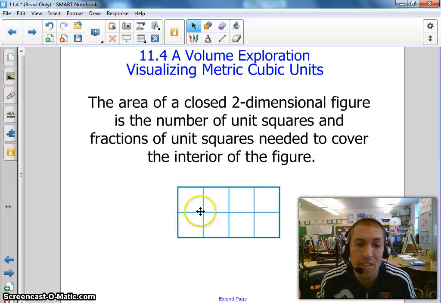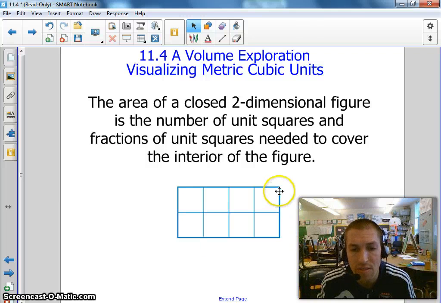So this would be area. What's the area of the shape? Well, it's got a length of 4 and a width of 2, or base of 4 and a height of 2. 4 times 2 is 8. There's 1, 2, 3, 4, 5, 6, 7, 8. Remember, 2-dimensional means flat. 3-dimensional means it has depth to it. It comes out at you.